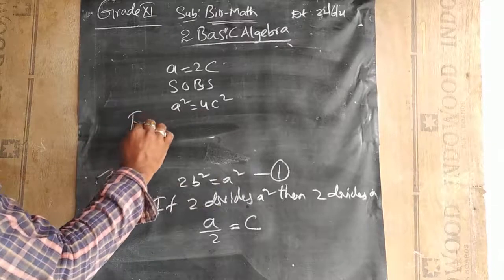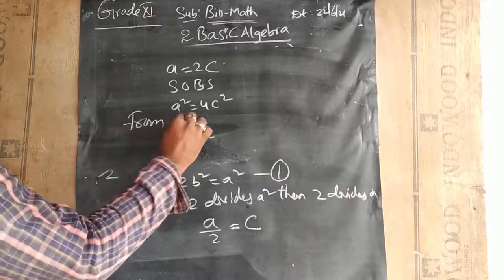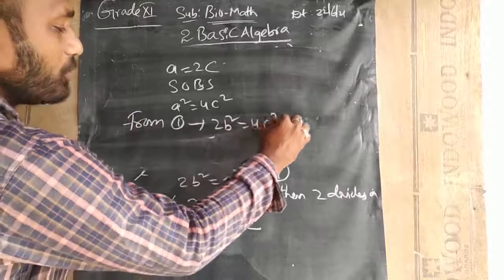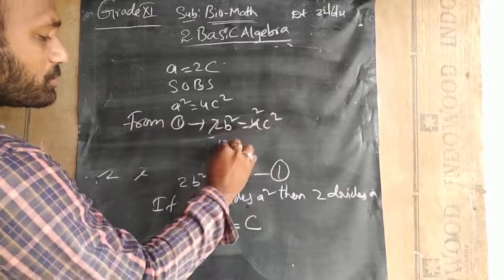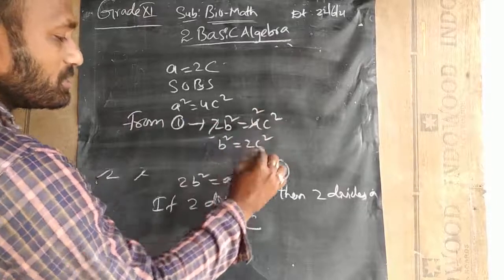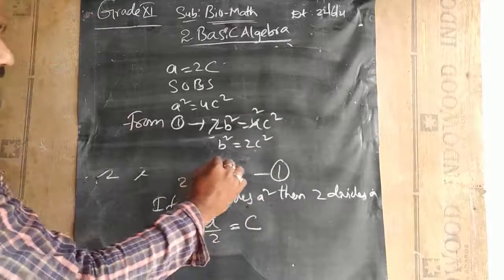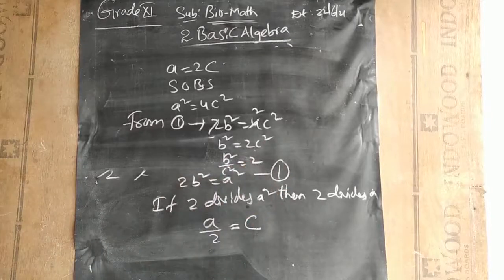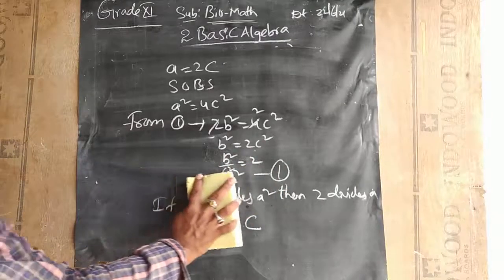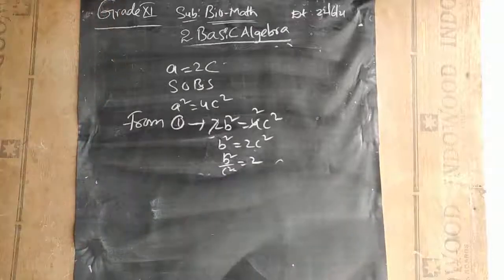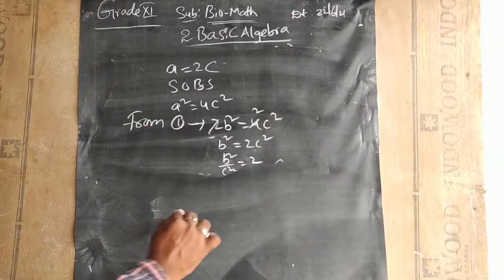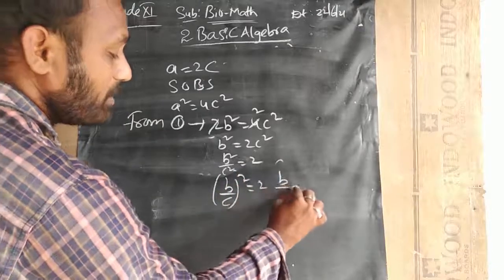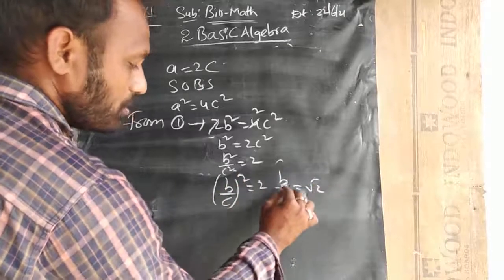So from 1 we can write it as 2b square is equal to 4c square. So b square is equal to 2c square. So that implies b square by c square is equal to 2. So b by c whole square is equal to 2, and b by c is equal to root 2.